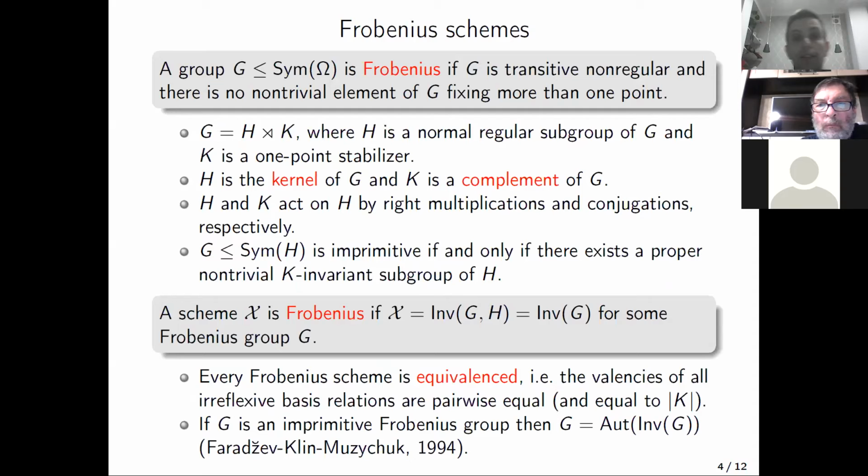So now let us define our second main object, namely a Frobenius group. During this talk, we consider a Frobenius group as a permutation group, and maybe the most convenient definition for us will be the following. A group G acting on a set omega is said to be Frobenius if G is transitive, non-regular, and there is no non-trivial element of G fixing more than one point.